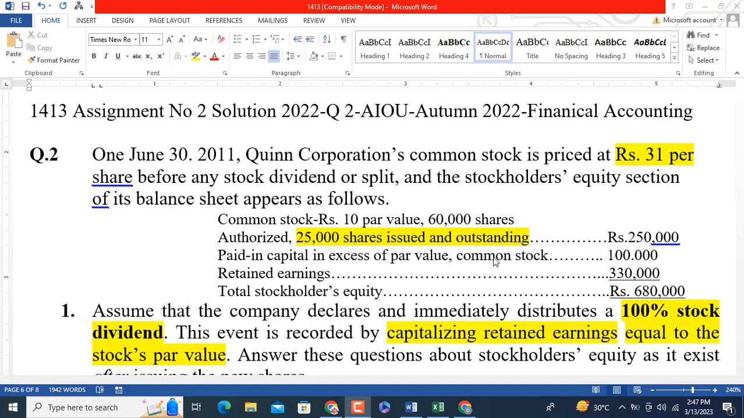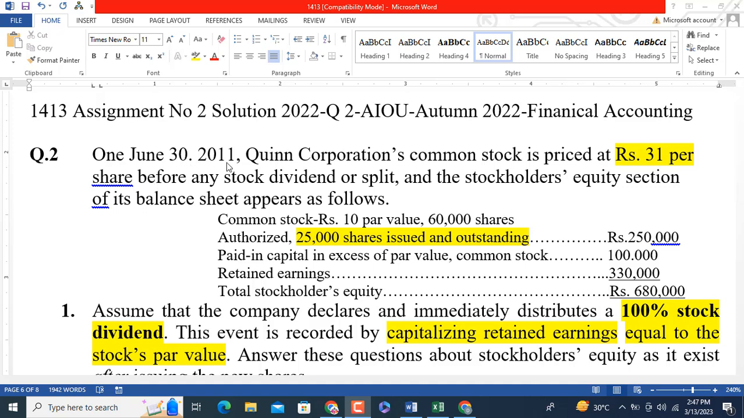This video targets question number 2 of assignment number 2 of subject code 1413, which has the subject name National Accounting. Further, it is related to the attempt 2022 and is a part of the AIOU examination system, meaning assignment system. So let's start reading question number 2, then we will read the requirements associated with this question, and then finally we will discuss the solution of this question number 2.